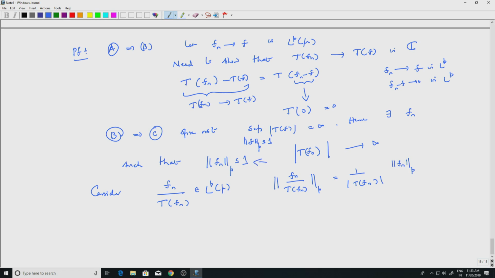So this is less than or equal to 1 by modulus of T fn. But modulus of T fn goes to infinity, so this will go to 0. So fn by T fn is a sequence of functions going to 0 in LP mu.